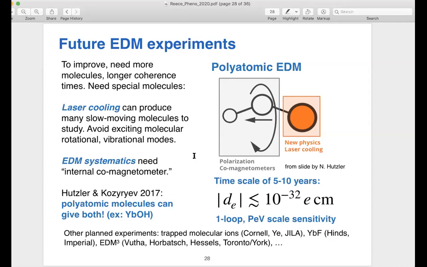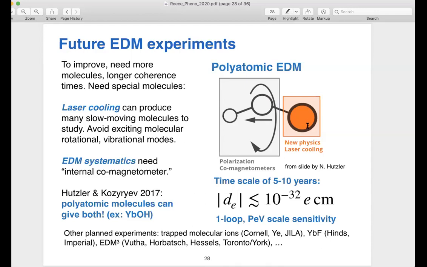It turns out the molecules that are good for that are not necessarily good for producing large numbers of molecules, which can be done with laser cooling. Laser cooling of molecules is harder than laser cooling of atoms because there are too many modes in the molecules. There are all these rotational and vibrational modes that get excited, and you don't want to excite them. And so what's recently been proposed by Hutzler and Kozyriev is that there are polyatomic molecules that have the right structure that you get both properties you want.